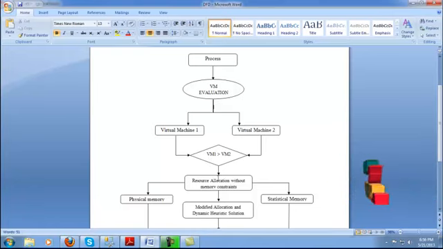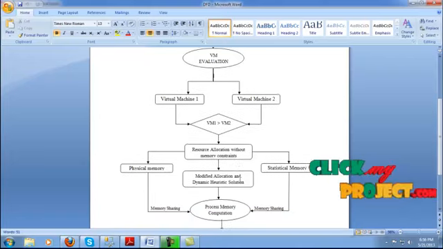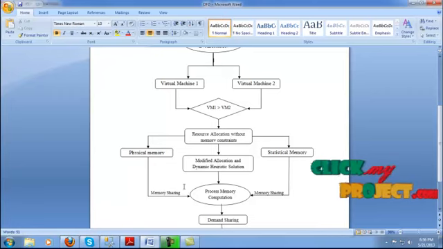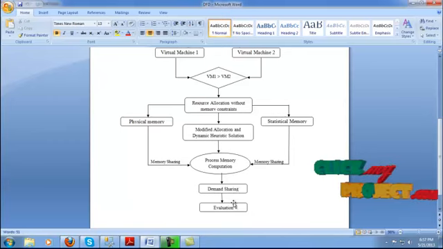The resource allocation without the memory constraint goes to the physical memory data sharing. The physical memory data sharing provides the memory allocation to the dynamic resource management. The resource management provides the load balancing concept. Load balancing provides the collection of memory, the memory-level ability for storing the data. The memory sharing provides statical memory, providing the process memory for computation. First select the modified allocation, and the dynamic resource management allocates to the memory data sharing. The process computation for the demand sharing provides statical memory. The statical memory provides the evaluation of the data.